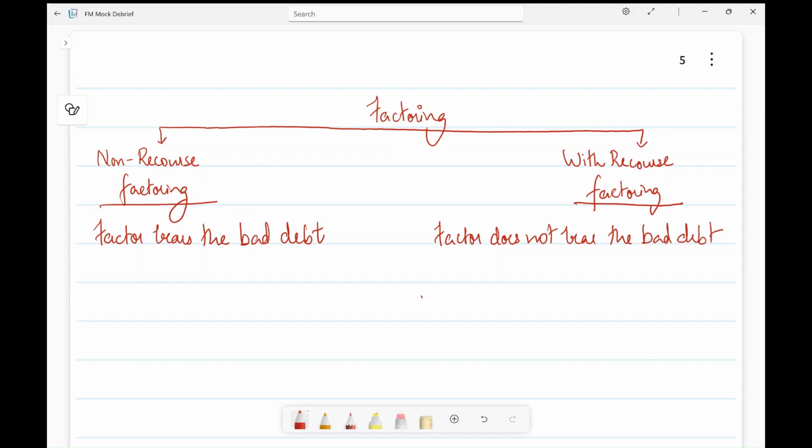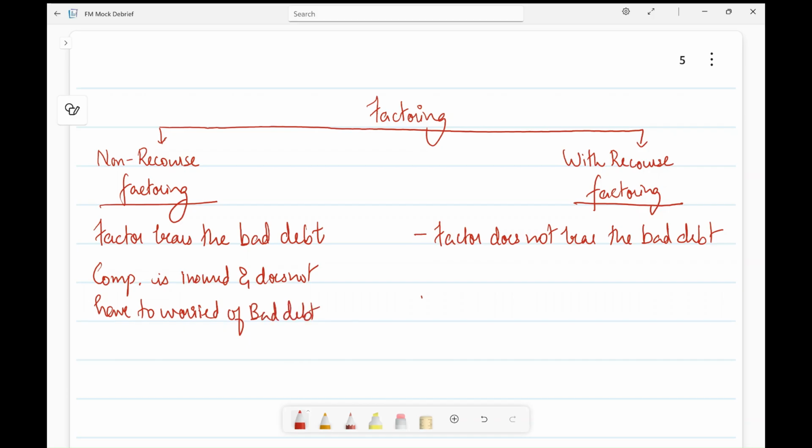Now in the first one, non-recourse factoring, when the factor bears the bad debt, from the company perspective, the company is insured and does not have to be worried about bad debt.